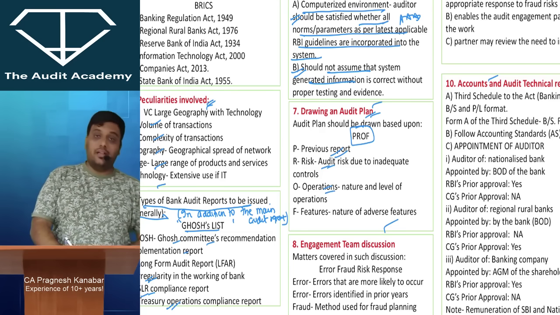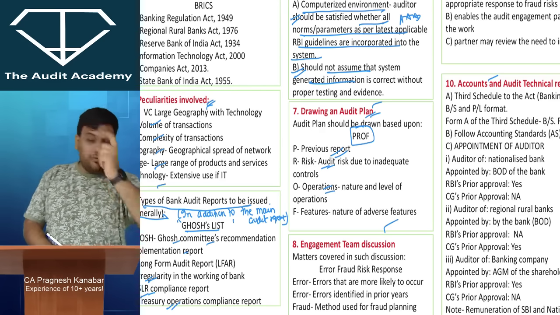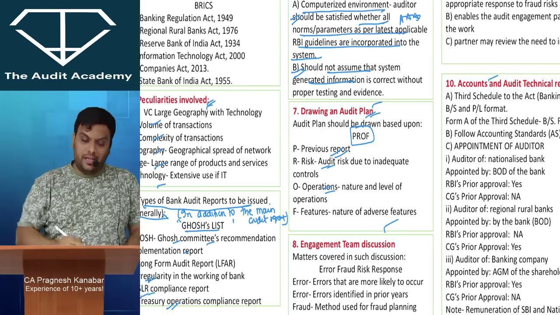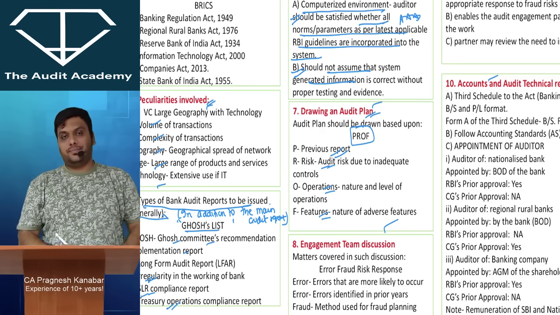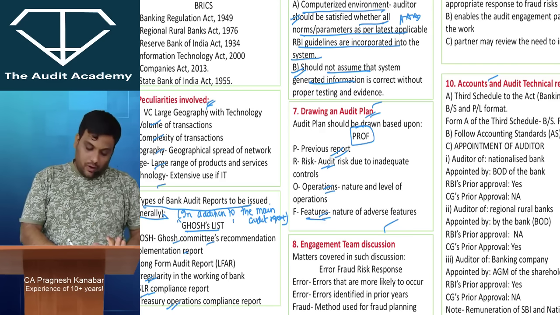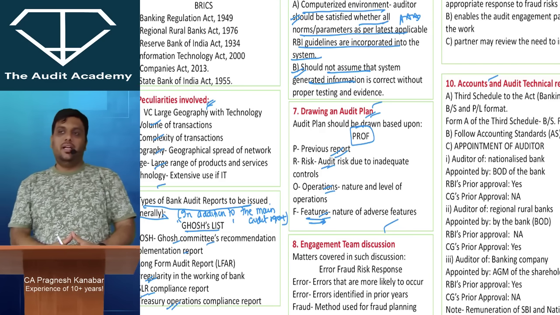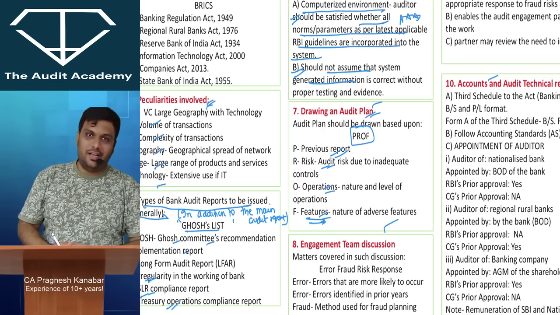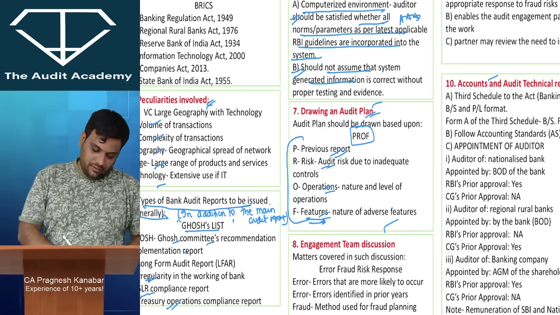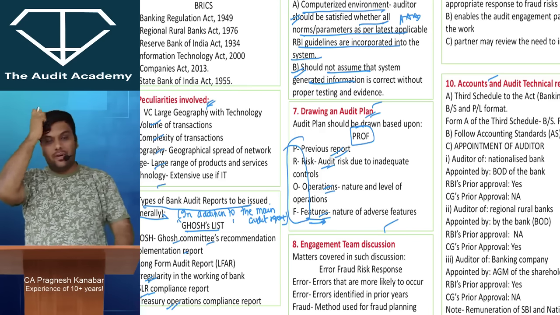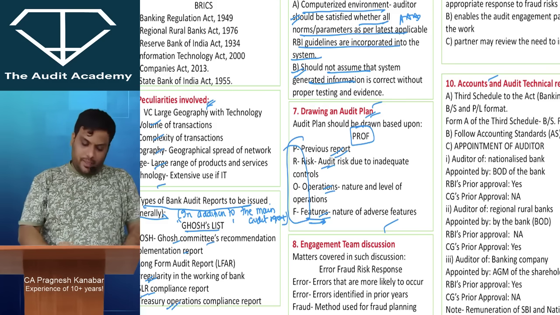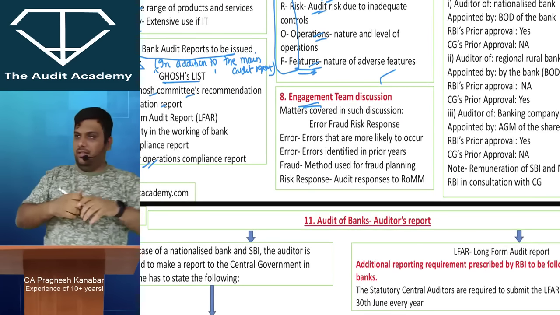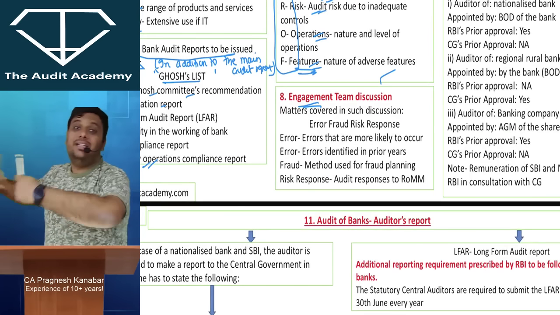Then we should also observe the operations of the bank, because only if we know all the operations of the bank can we develop some kind of plan. And then we should also analyze the features of the bank, especially areas where there can be some fraud and error. So the auditor should draw the plan based upon PROF.